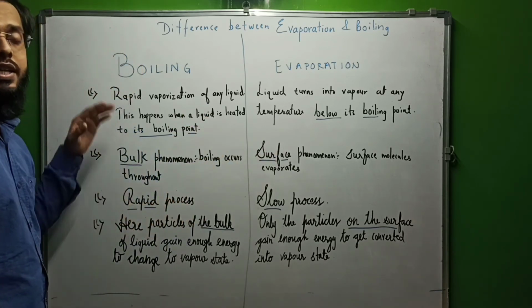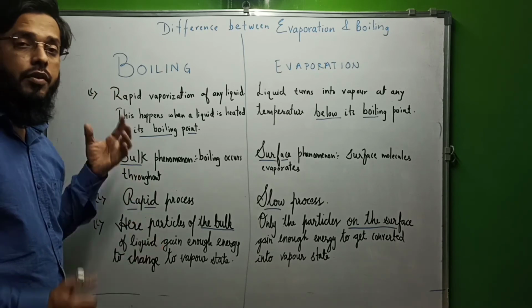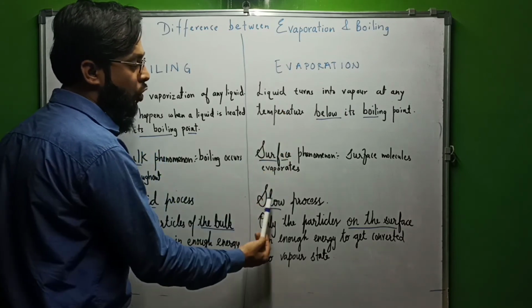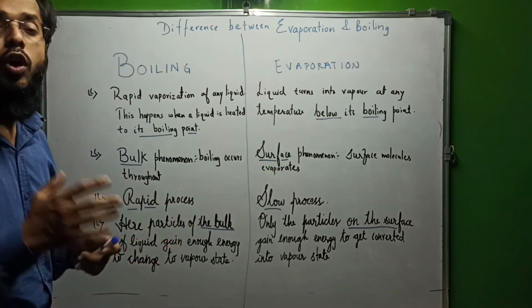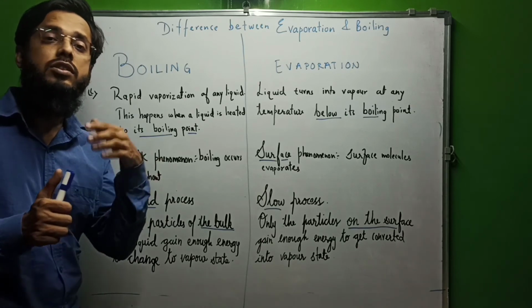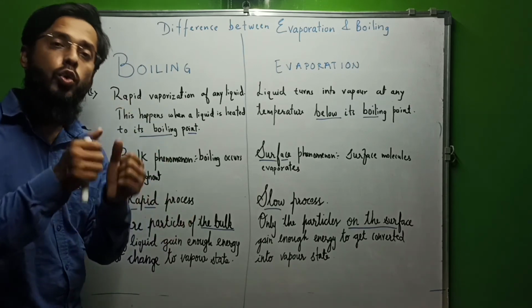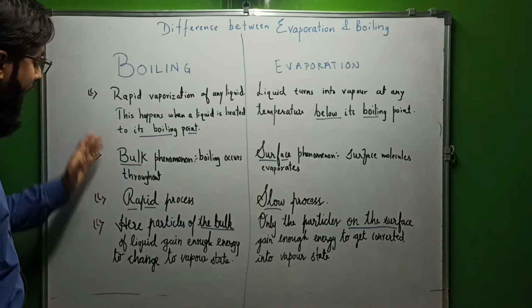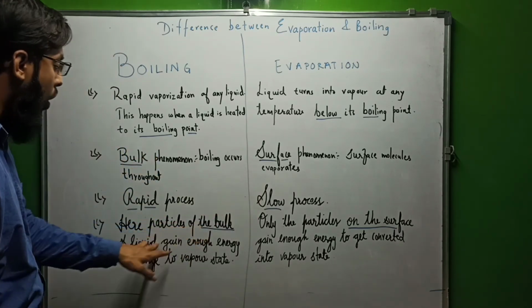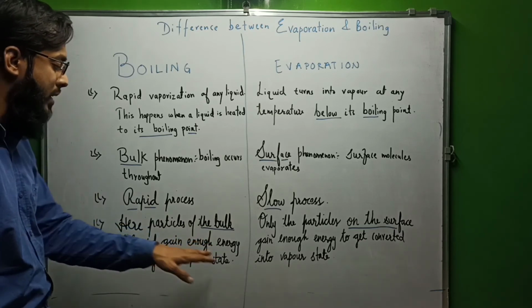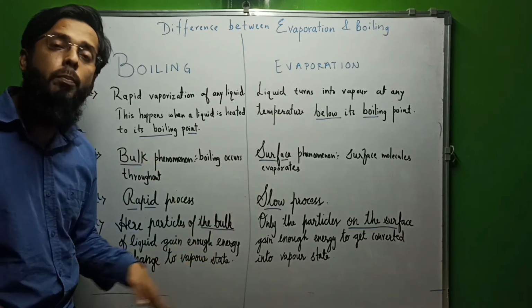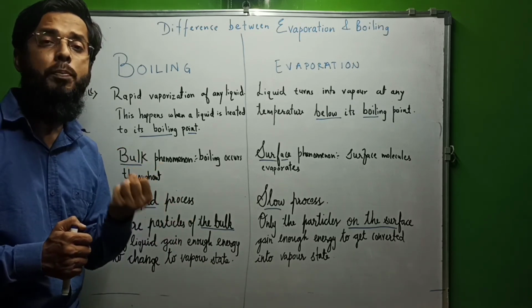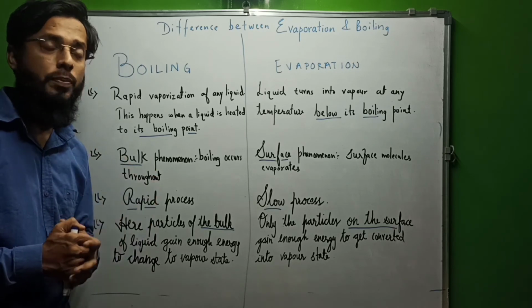Boiling is a rapid process. Rapidly boiling occurs. On the contrary, evaporation is a slow process. It occurs very slowly because air molecules collide with the surface and surface molecules gain enough energy to break up that attraction. So it is a slow process. In case of boiling, the particles of the bulk of liquid gain enough energy to change to vapor state. The whole bulk gains enough energy to change to vapor state. Obviously, they require latent heat of vaporization. Then only they will escape into the vapor state.